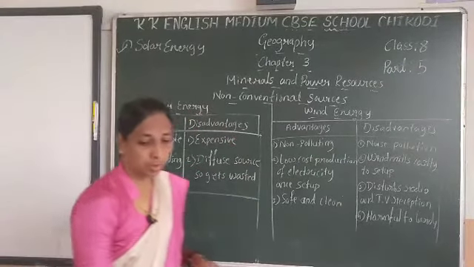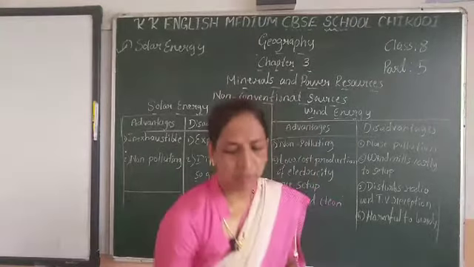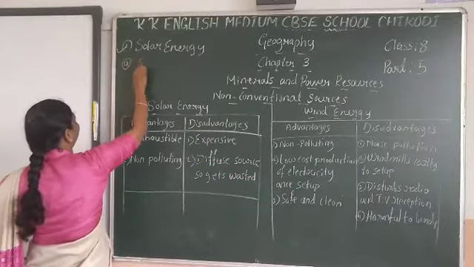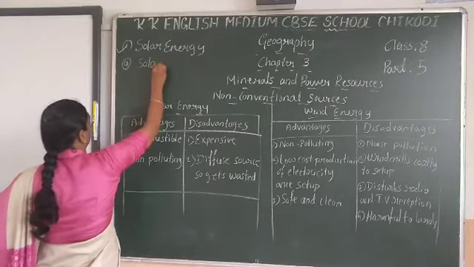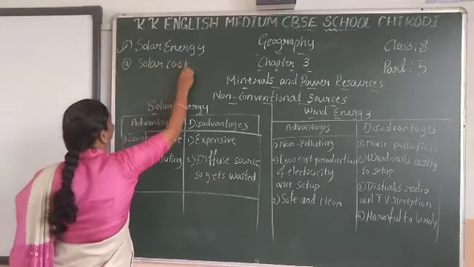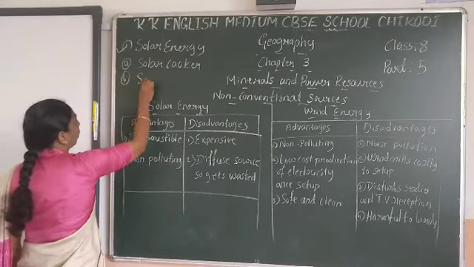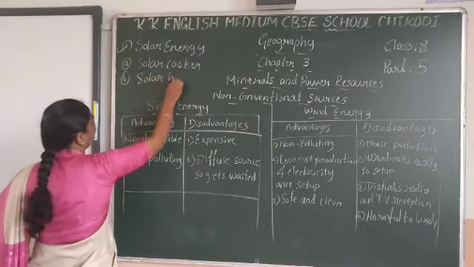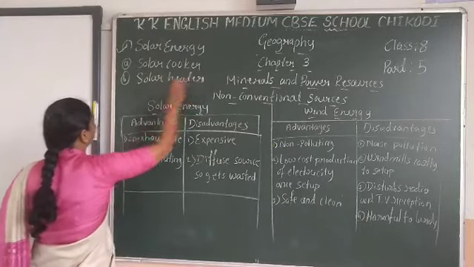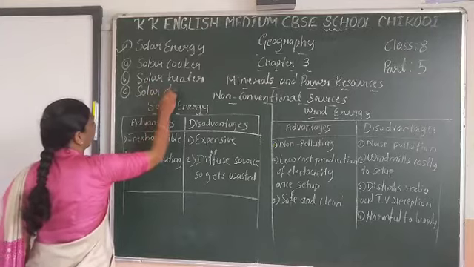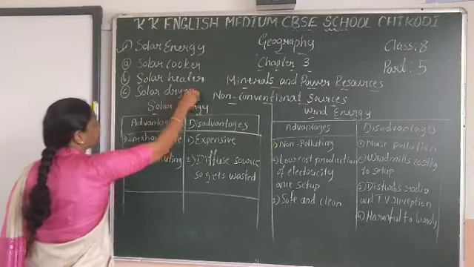Some uses of solar energy are, first, the solar cooker, next the solar heater, and next the solar dryer.